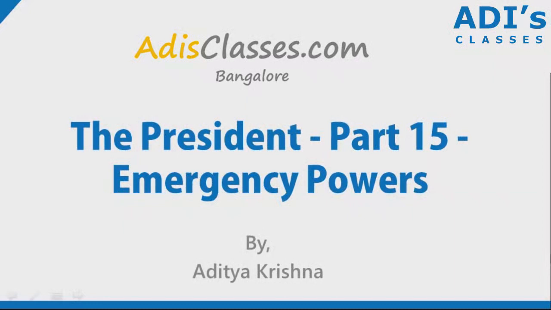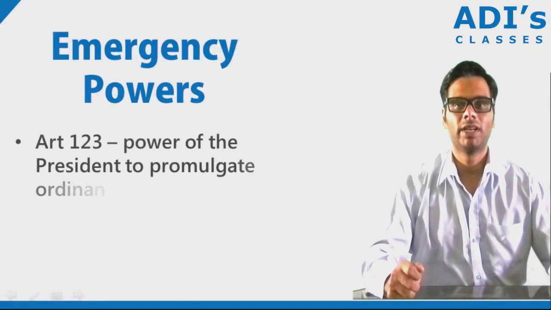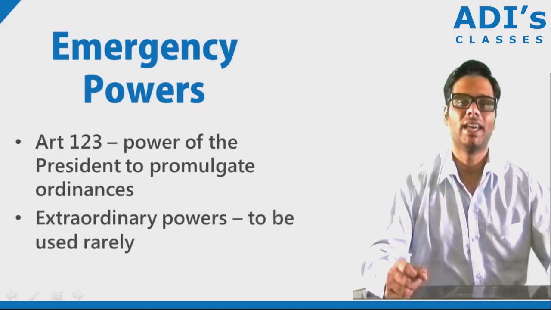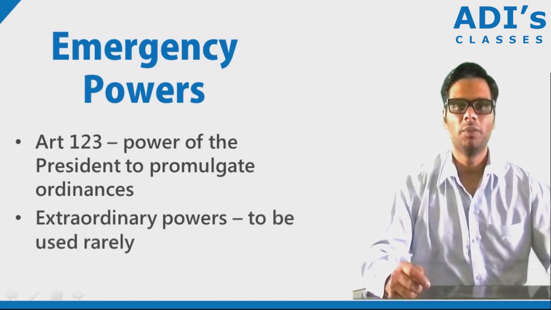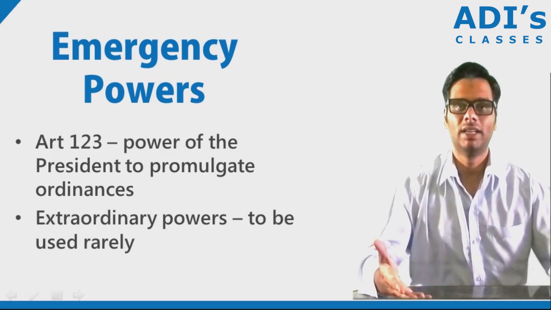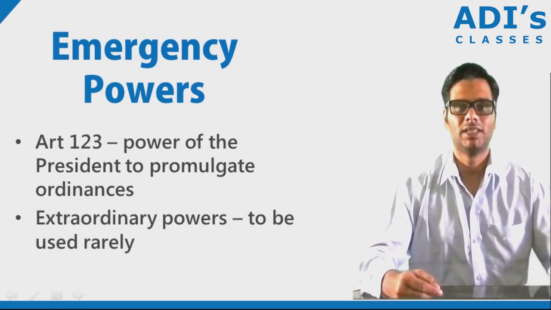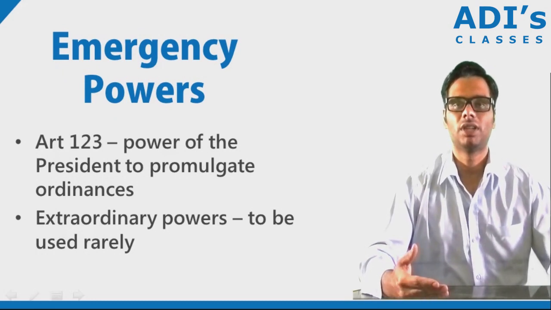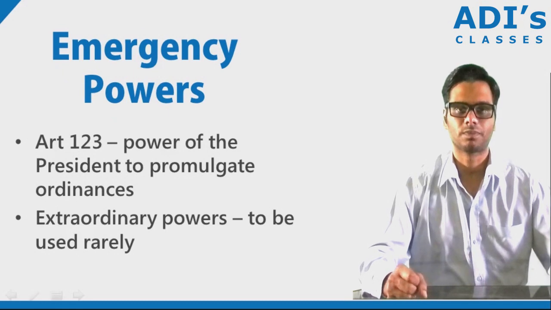So in this video, we are going to be looking at the emergency powers of the president. The power of the president to promulgate ordinances under Article 123 has already been discussed. These are extraordinary powers meant to be used very rarely. They are not meant to be used in normal circumstances. That is, the powers of ordinances or the powers of emergency, all of these are extraordinary powers. They are not meant to be used under normal circumstances.